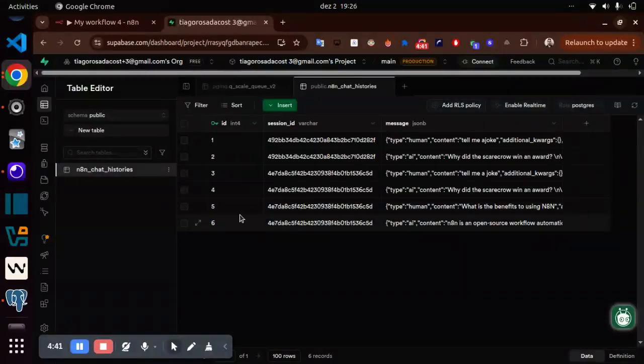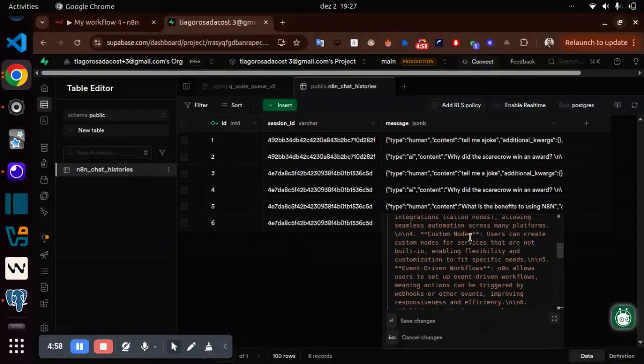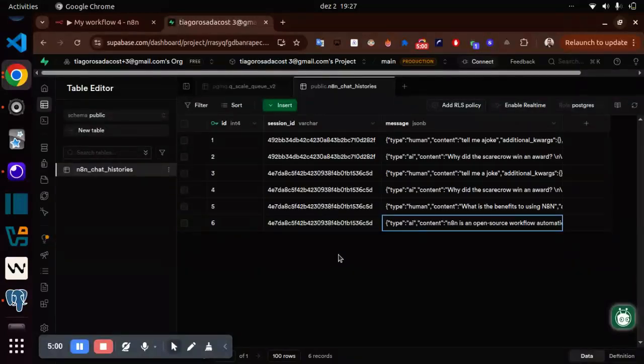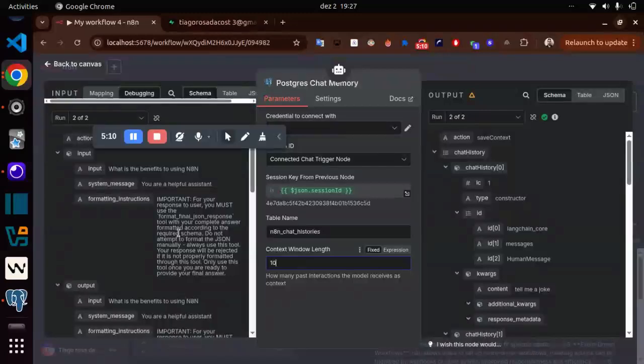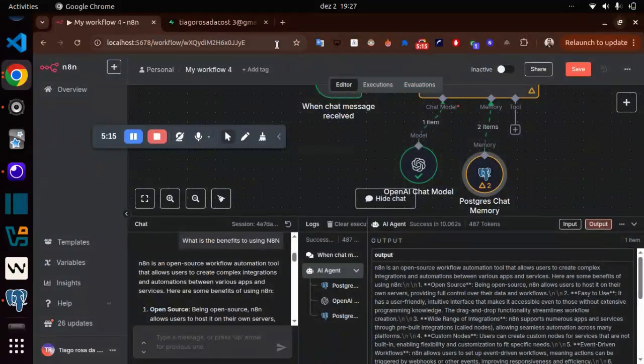And here you can notice the ID 5 has the content with type human, which means a person asks something. And the type in the ID 6 is AI, which means it is the answer from the AI. Like I said, you can take the last five messages, or you can adjust this configuration to take 10 or more. You need to check what you need for your solution.